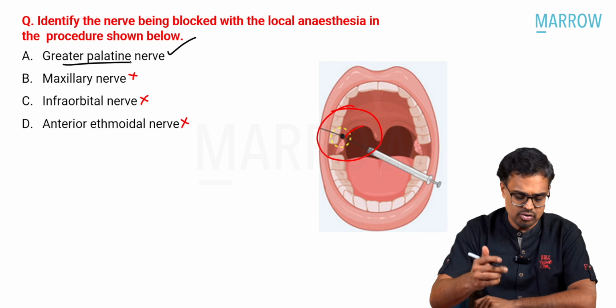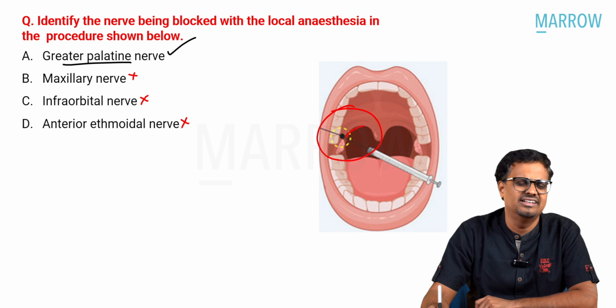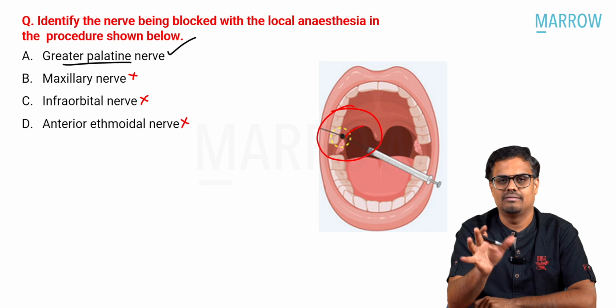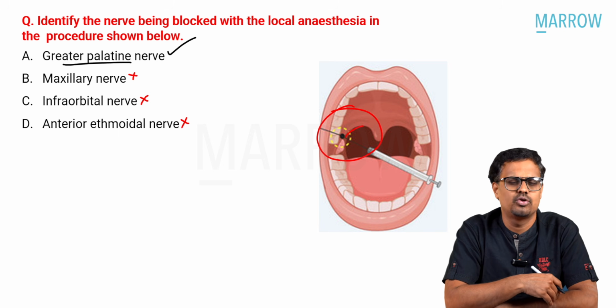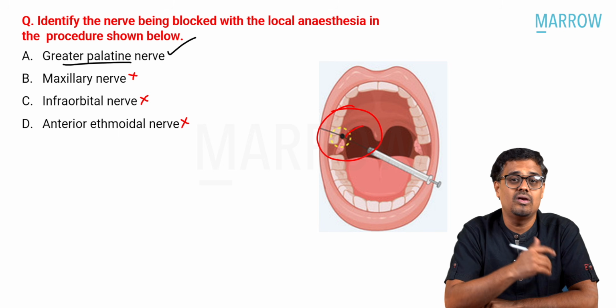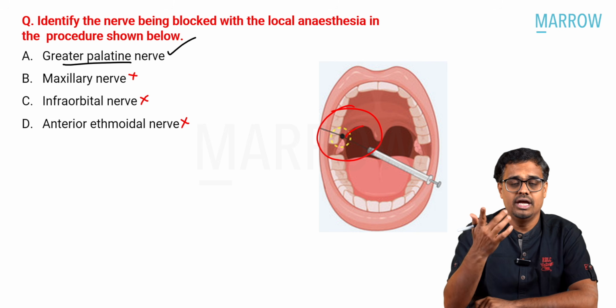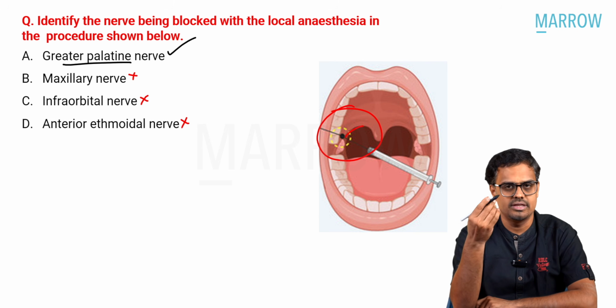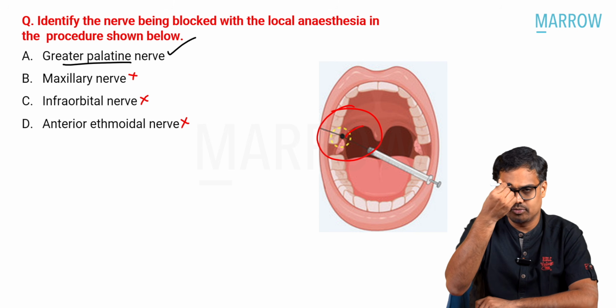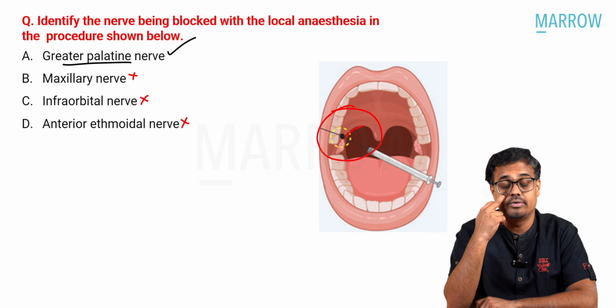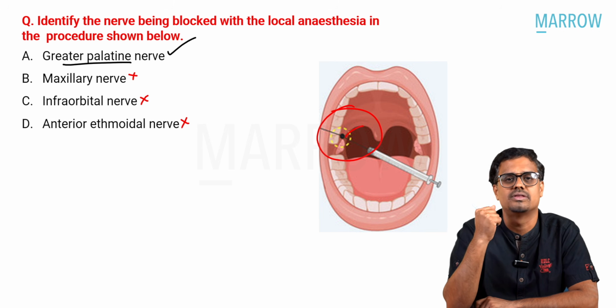Right. So yes, some students said, sir, infraorbital. Most of the undergraduates have not said it, but postgraduates said, yes, infraorbital can also be approached. Generally what we do is supraorbital, I will put it here. Most of the times I do it like this only. Infraorbital, I will put it here. And infraorbital is a very beautiful nerve block for cleft lip surgeries.